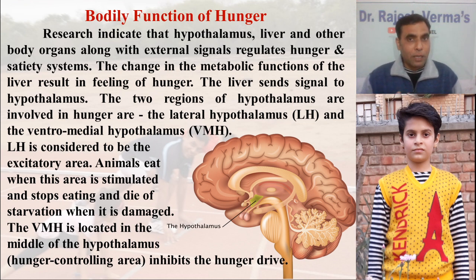Various experiments have been done. The lateral area of the hypothalamus was artificially stimulated. Though the animal's stomach was full and there was no requirement of hunger, the moment LH was stimulated through artificial means, the animals started eating immediately.